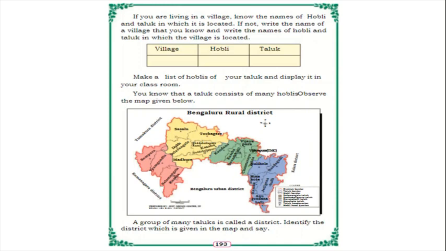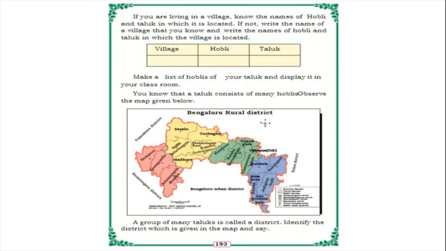Many districts together form a state. Our state is Karnataka, isn't it children? We know our state is Karnataka. Do you know how many districts are there in our state? Observe the map of Karnataka. Make a list of the districts given there.